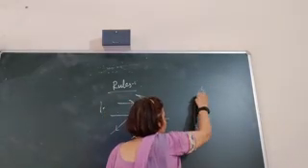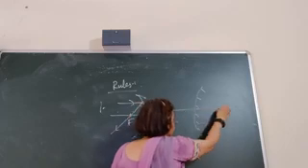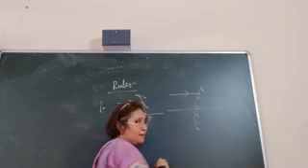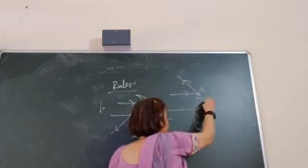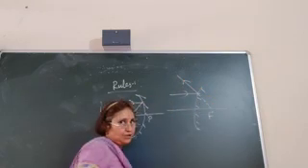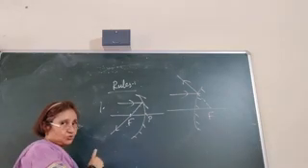Whereas in case of a convex mirror, a ray of light parallel to the principal axis is reflected back and it appears to pass through the focus.